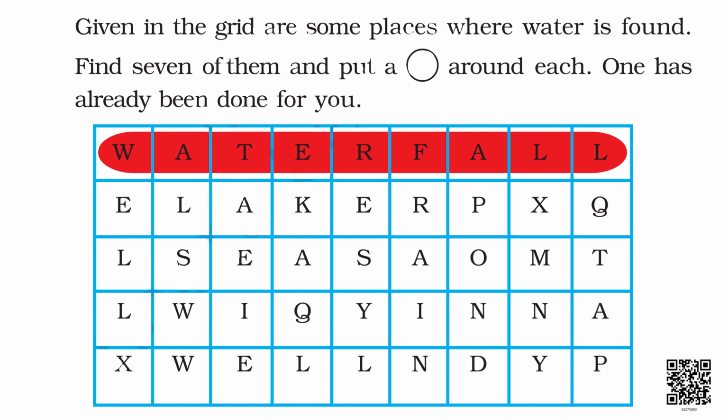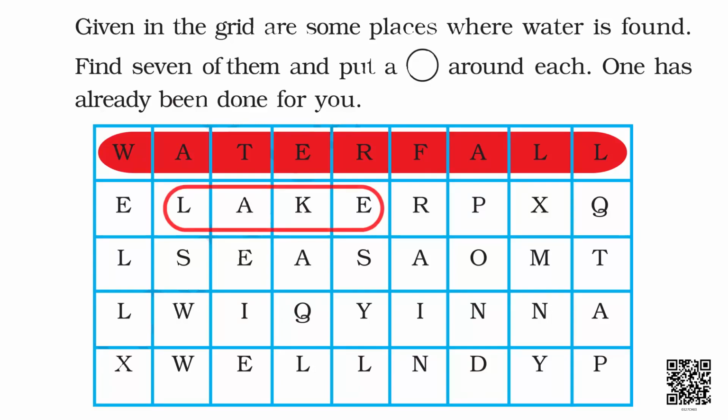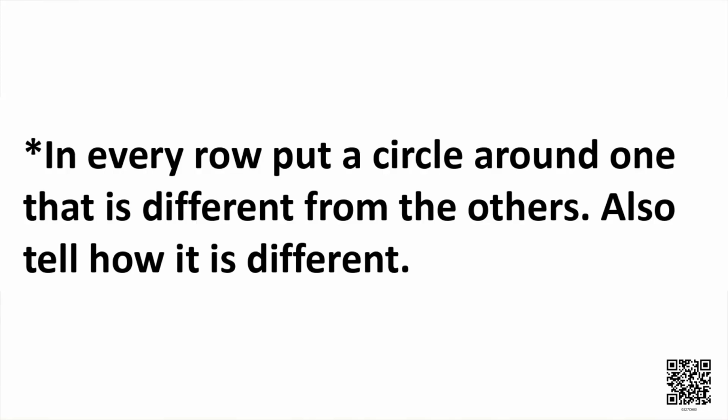In the first line, the spelling of the source of water is given, that is waterfall. So, we will put a circle around it. Similarly, you will find out the other 6 sources of water in this grid and put a circle around those, like lake is given, like sea. So, try to find out the sources of water in this grid and put a circle around them.